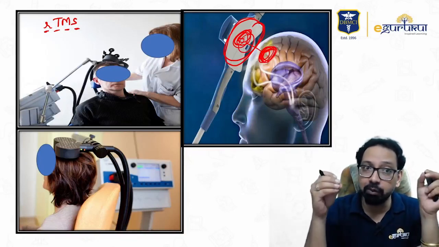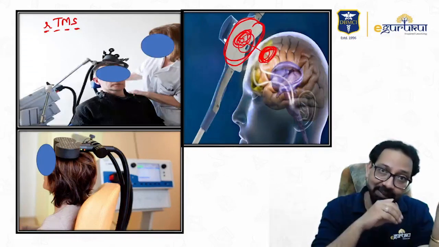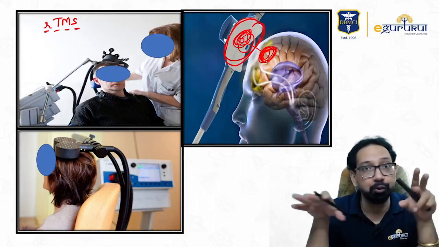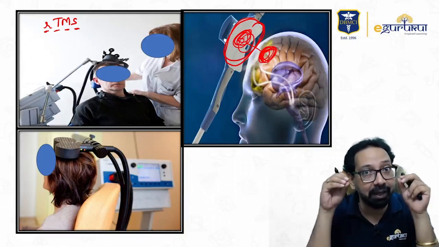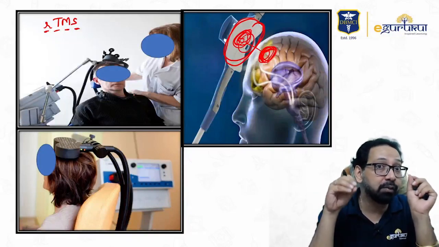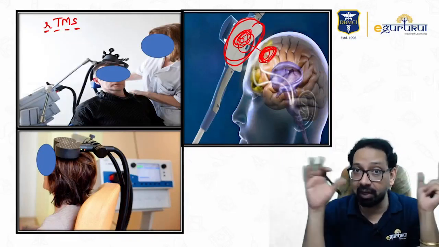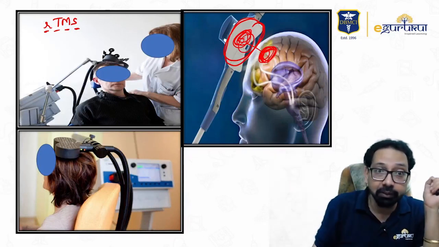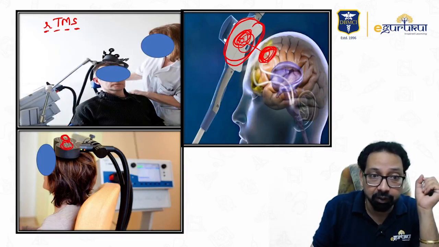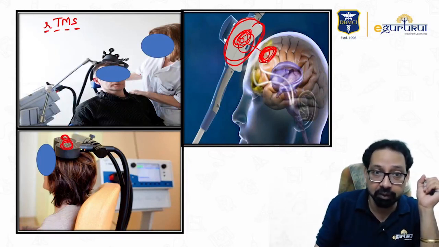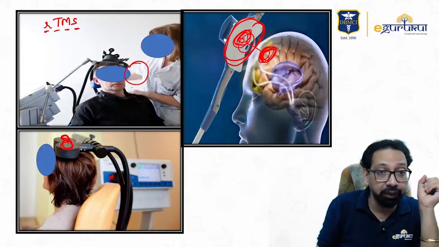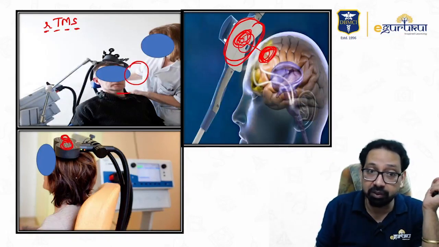So the advantage of RTMS over ECT is that there is no need to give general anesthesia, because we are not producing a seizure. We are stimulating the area of the brain without seizure. And we can stimulate a particular area, not generalized. This question is asked: it is a figure of 8 shape, handheld, meaning the person holds this machine in hand. There is no need of general anesthesia, so the patient is conscious.